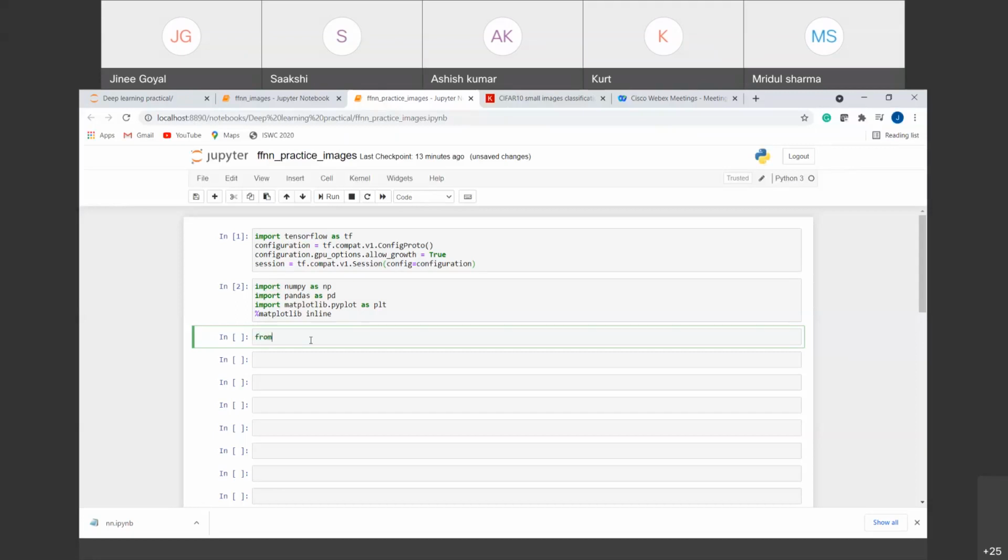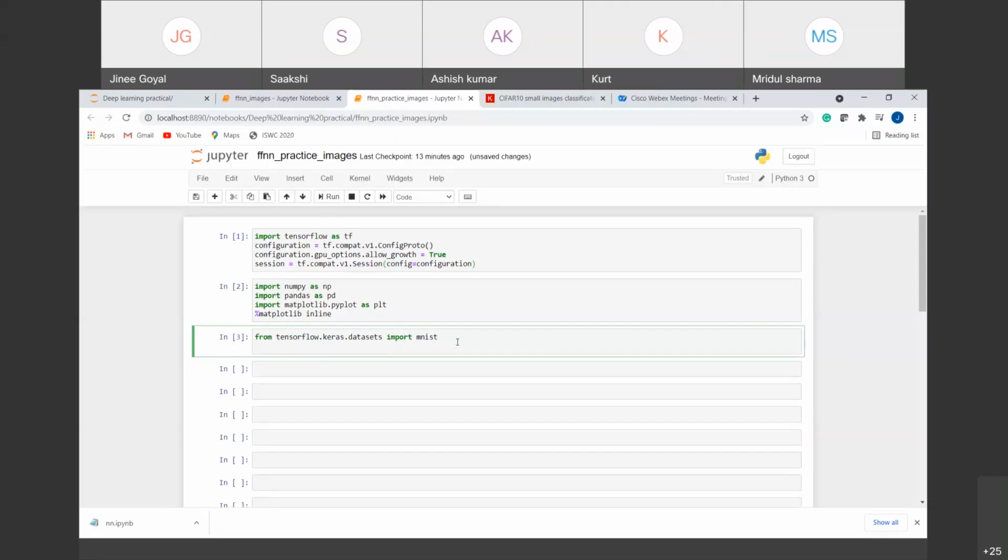To use that, we have a library. First of all, we know that Keras is on top of TensorFlow, so from TensorFlow, we are going to call the Keras library. In Keras, there are certain data sets on which we can perform deep learning. From that list of data sets, we are importing the MNIST data set. You can explore what other types of data sets are available and what can be done with them. If I run this, the MNIST data set has been imported, as easy as this.